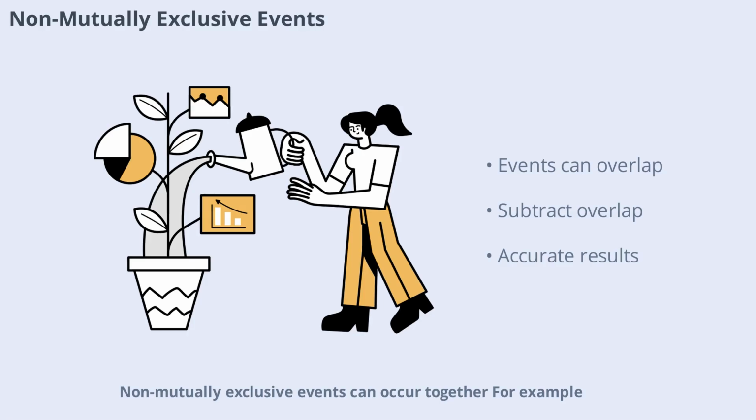Non-mutually exclusive events can occur together. For example, drawing a queen or a heart from a deck, some cards are both. In these cases, remember to subtract the overlap to avoid counting it twice. This distinction is crucial for accurate probability calculations and helps prevent common mistakes.